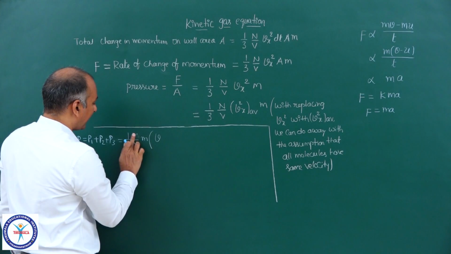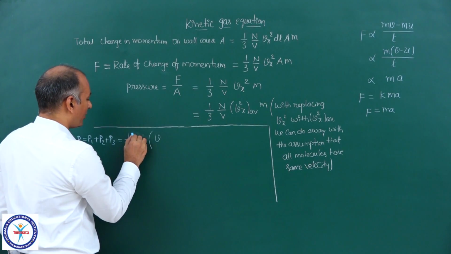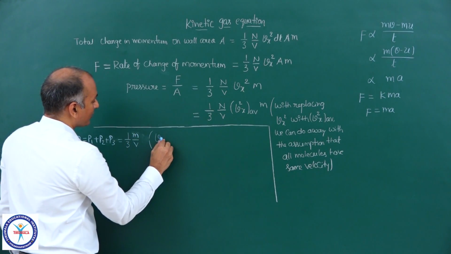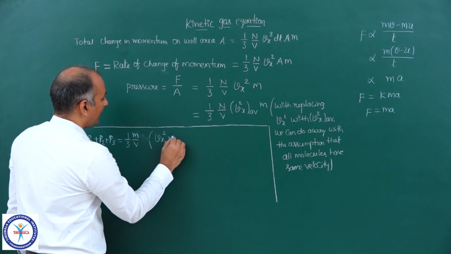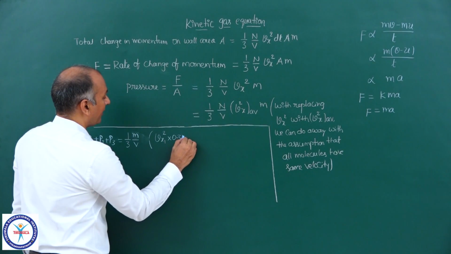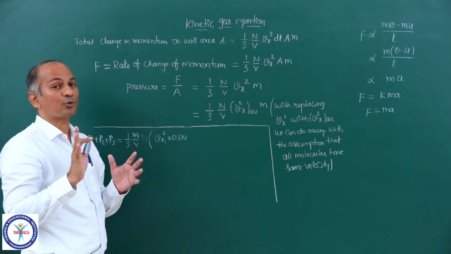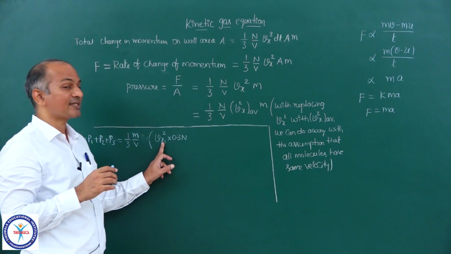Let me not take n here, let me take only small m. So Vx1 square into 0.3n, 30% of the total molecules are having this velocity.